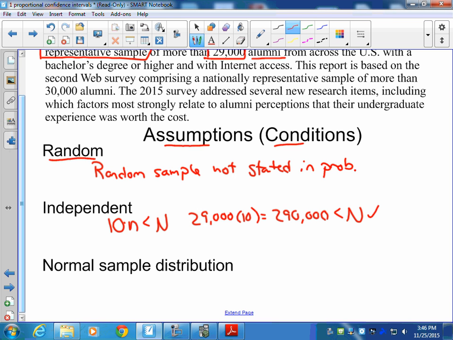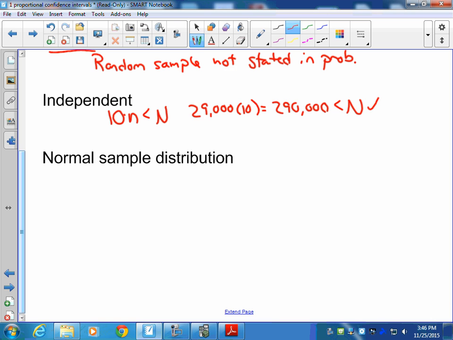And then the last part is, do we have a normal sampling distribution? This goes back to our sampling distribution unit, and what we have to be careful of here is that we can't just say n is greater than 30 and we're done. When we're dealing with proportional distributions, if you remember back to our unit, we had to test n times p and n times 1 minus p, and show that both of those were greater than or equal to 10. Based on that, we know that we can verify that we're dealing with a normal sampling distribution.